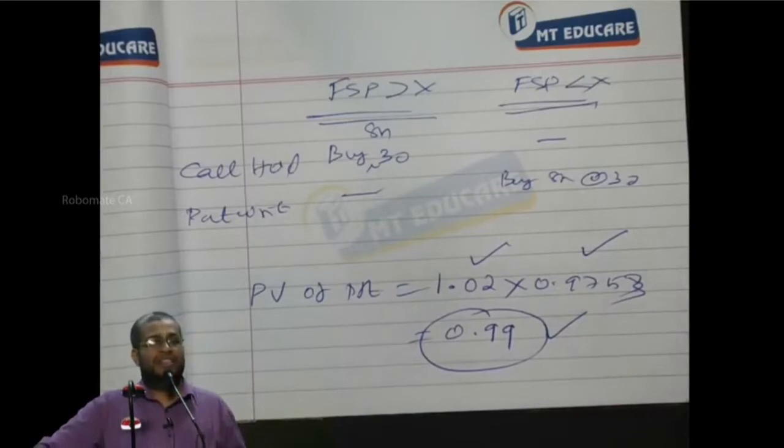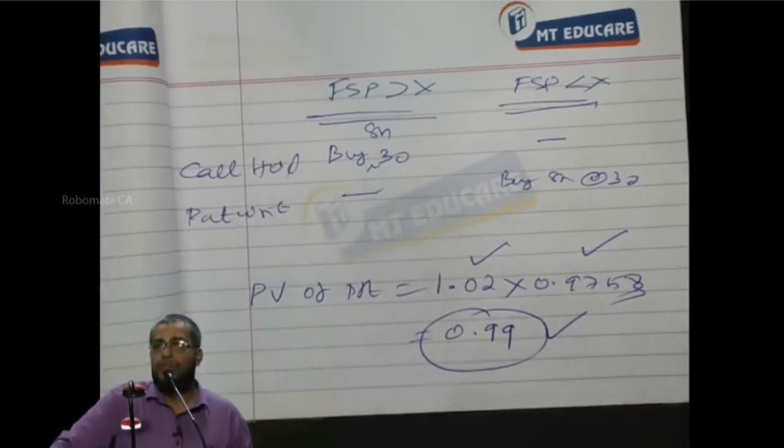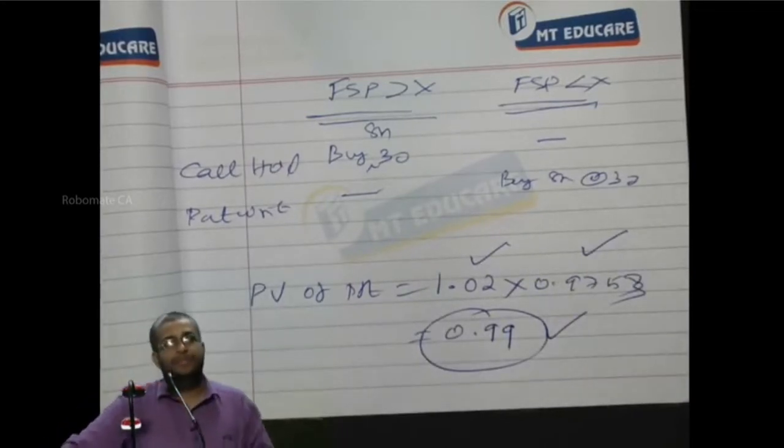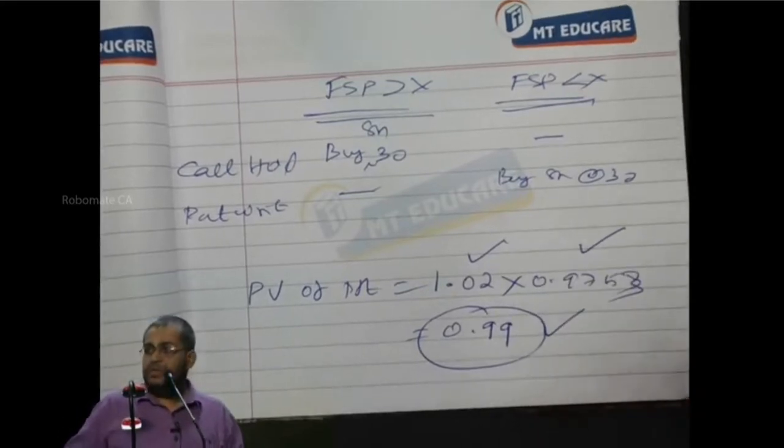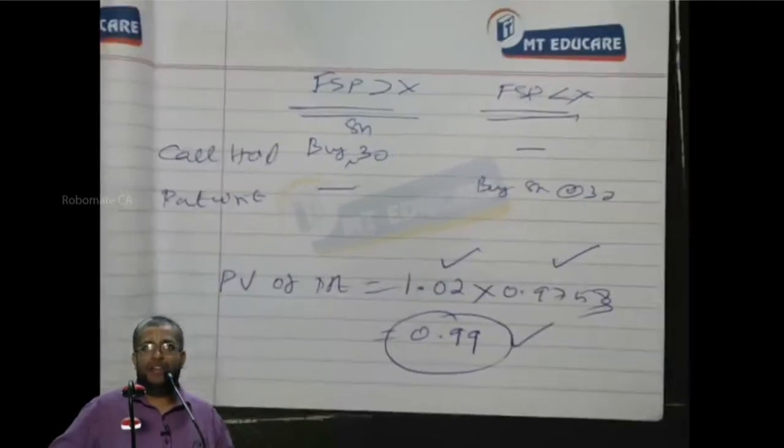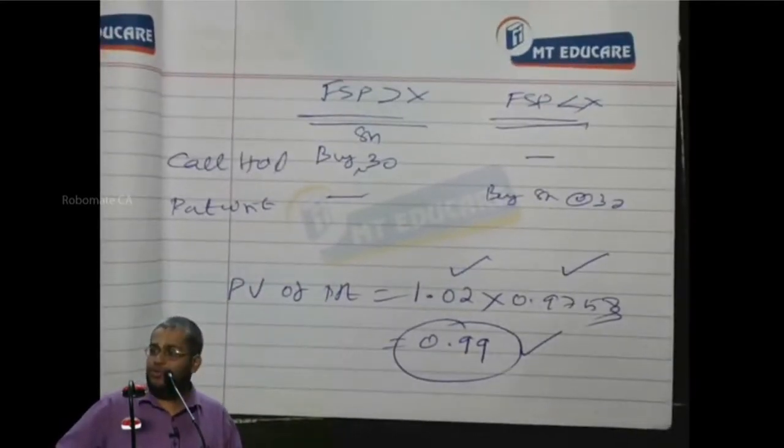Next, this is nothing but the difference between the two portfolio values.